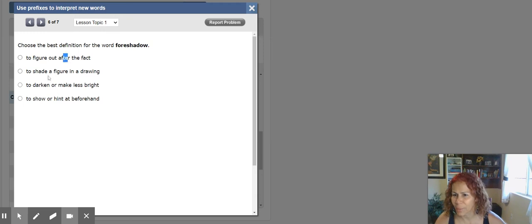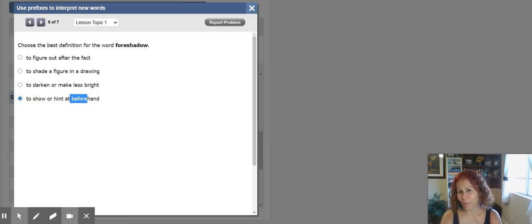After the fact, it cannot be to shade a figure in the drawing, to darken or make less, to show a beforehand, to show a hint, to show or hint at beforehand. So that means to foreshadow. When you foreshadow, you are predicting something that's going to happen later. This is a word that is very much used in literature.